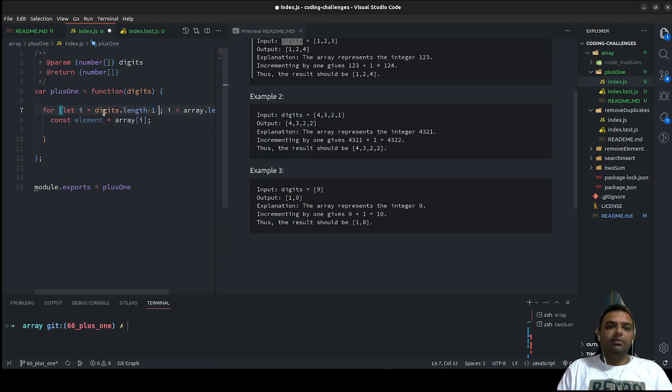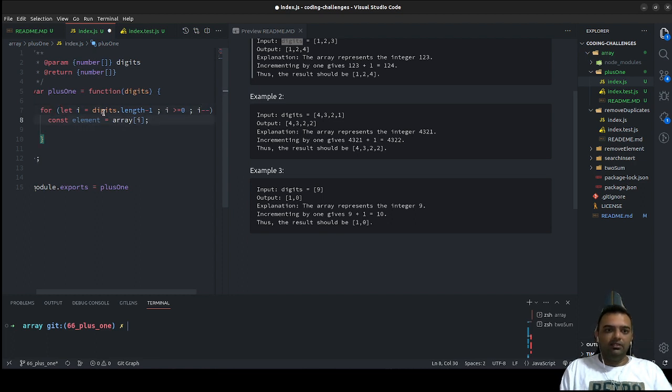So we start from the last index value and go backward through the array, because it would be more convenient for us. The condition is i greater than or equal to 0, and we go with i minus minus. It won't be an increment, it would be a reversal.